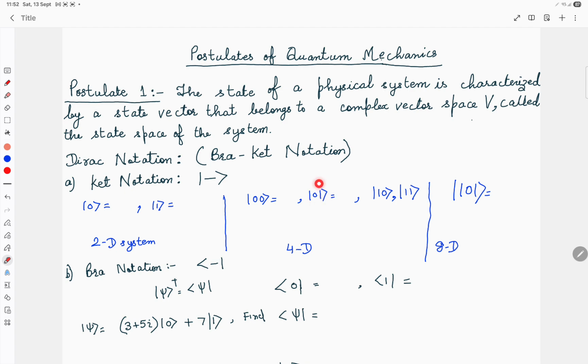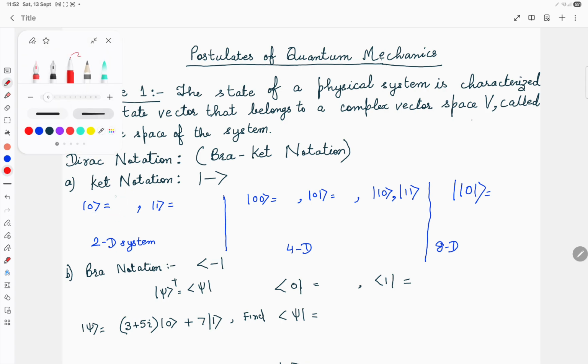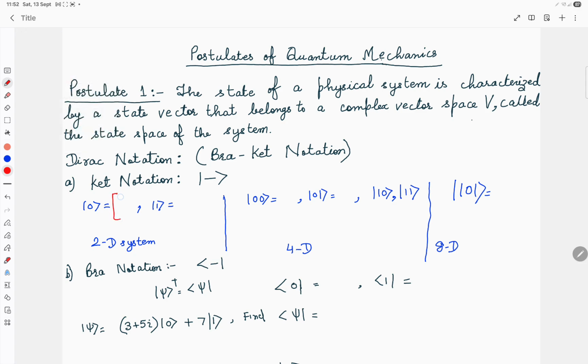Now, this system I am trying to represent here is a 2 qubit system, so the dimensionality will be 4 because there are 4 states possible. In the 3 qubit system, the dimensionality will be 8 and so on. Now, ket 0 will be a column vector. We can represent ket 0 as 1 0.